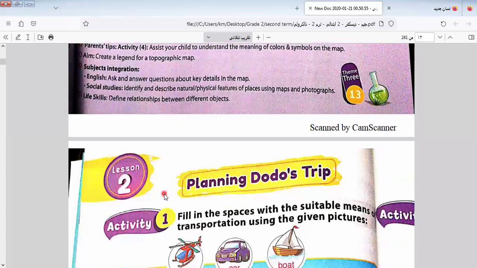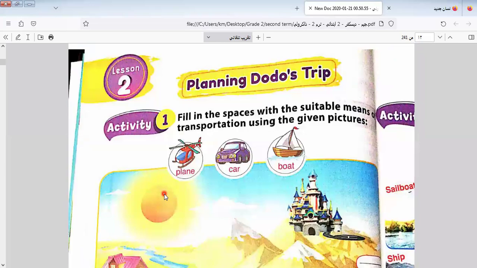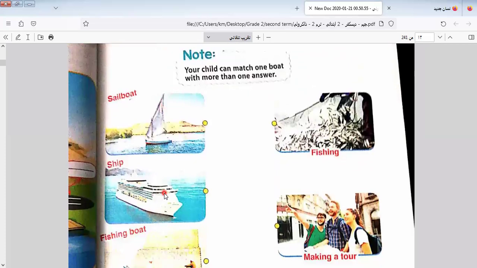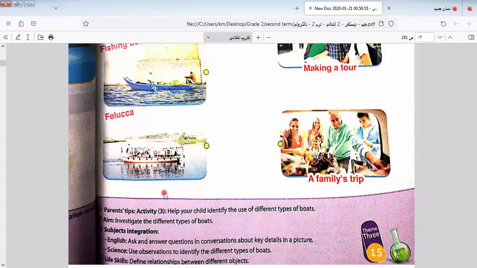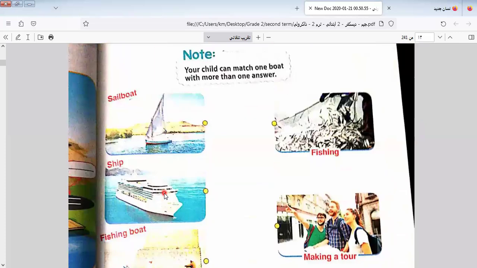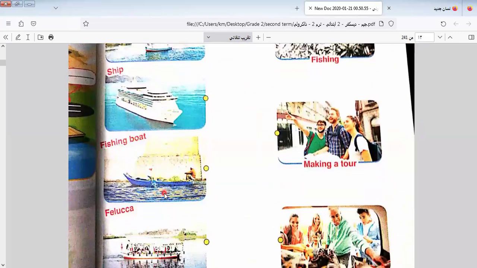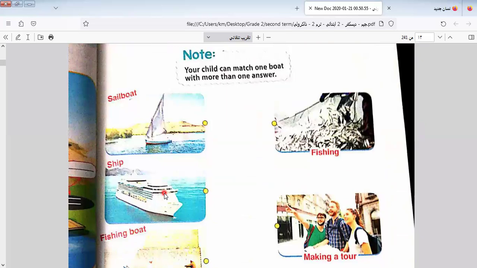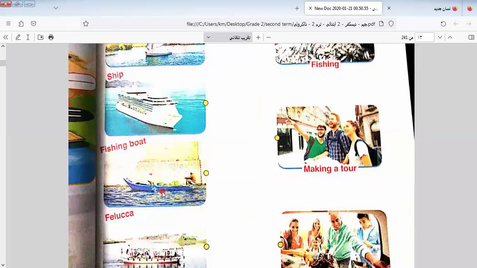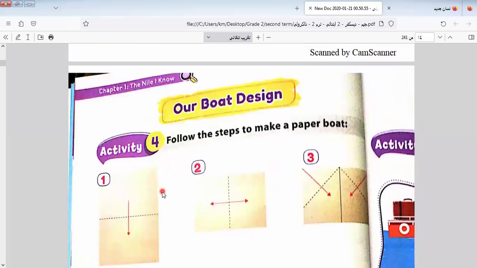We also talked about transportation and the means of transportation that we use, like fishing boat, felucca, sailboat, ship, and the boats that we take for a tour.